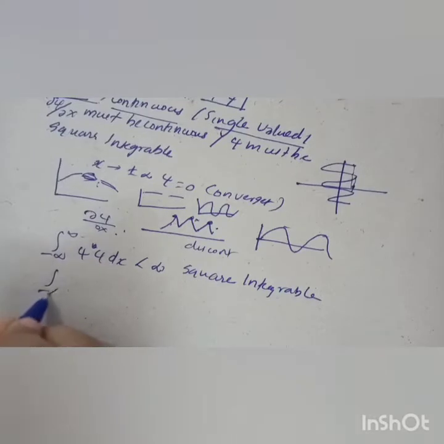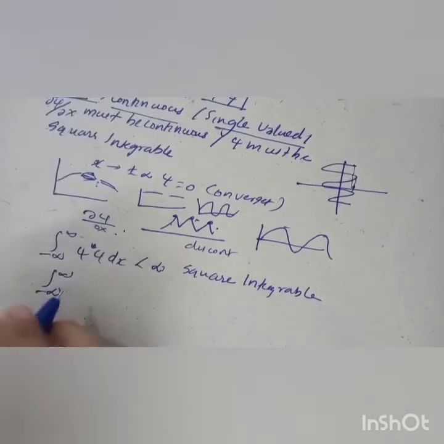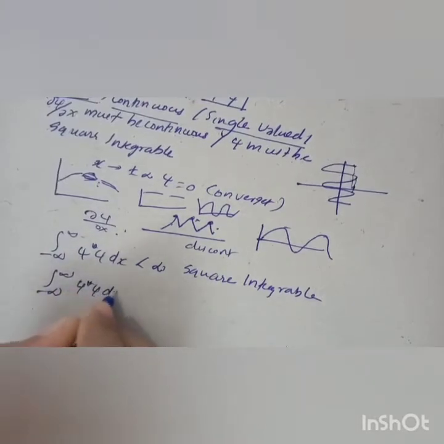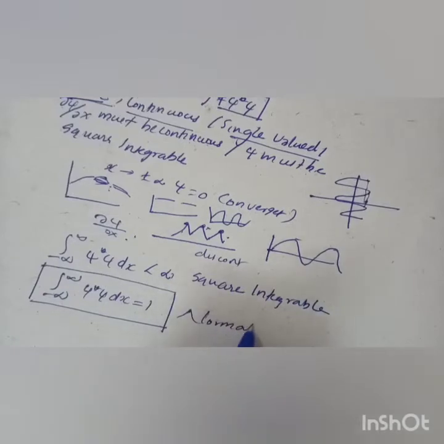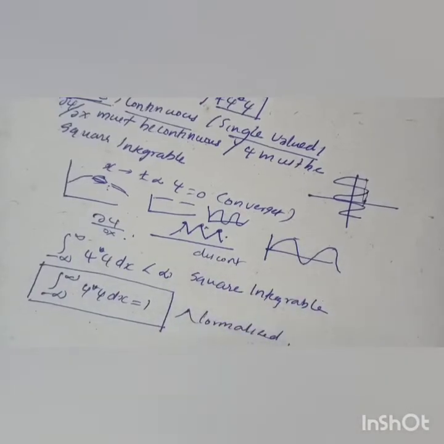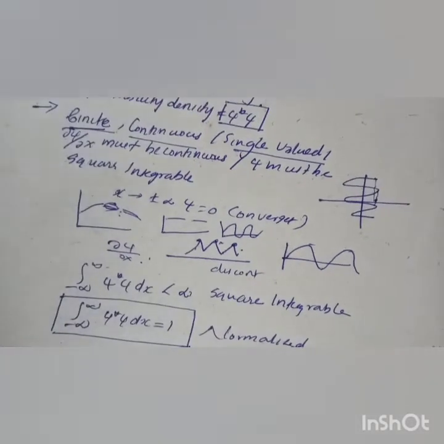And if it is normalized, the integral from minus infinity to plus infinity of psi star psi dx is equal to 1. This should be remembered. The wave function should be finite and continuous, single valued, dou psi by dou x should be continuous, and psi must be square integrable. These 5 conditions should be satisfied by the wave function.